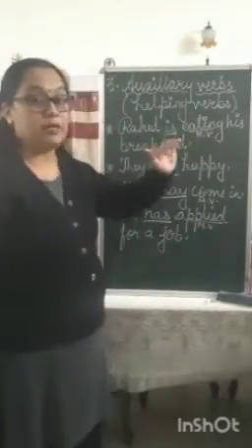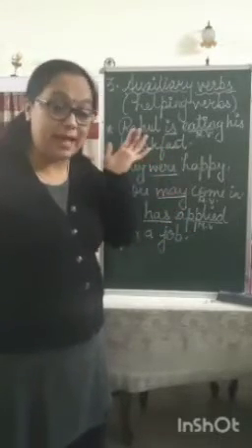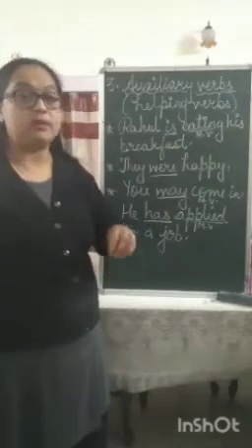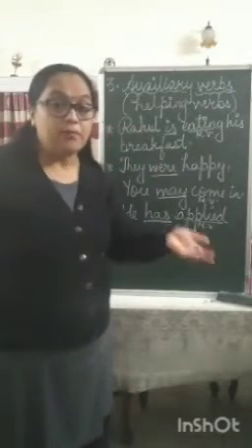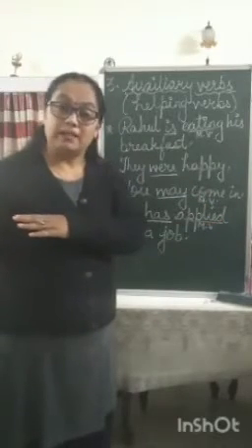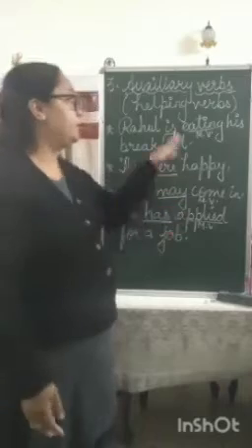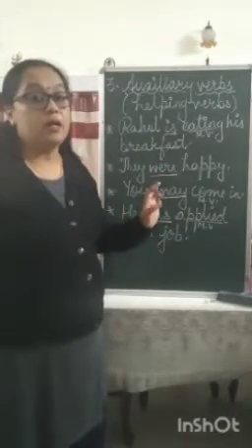So when we have to tell when that main action has taken place, whether it is taking place at the exact moment, at the present moment, whether it will take place in the future, or whether it has already taken place in the past, the words which we use are called auxiliary verbs.